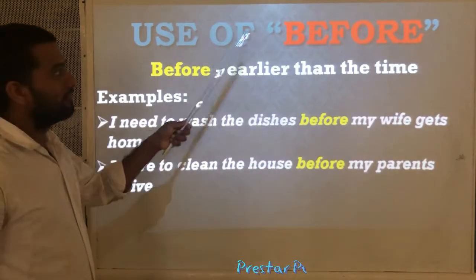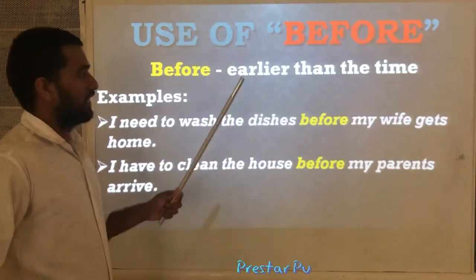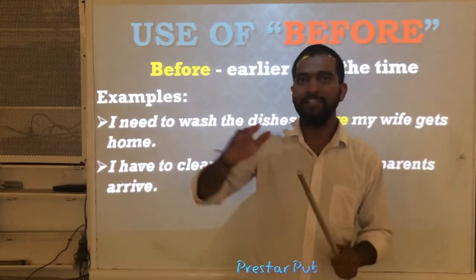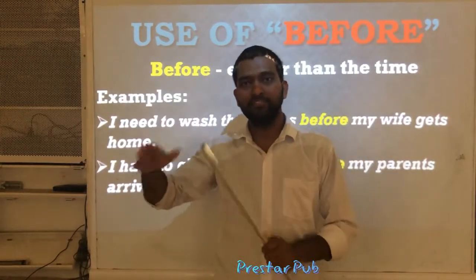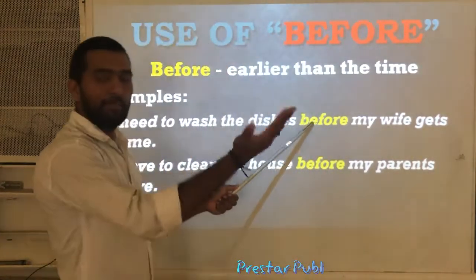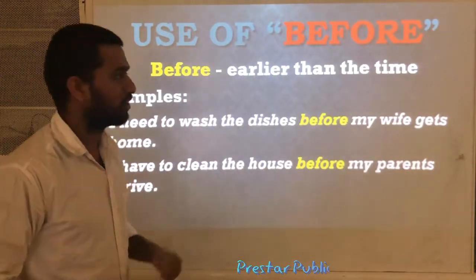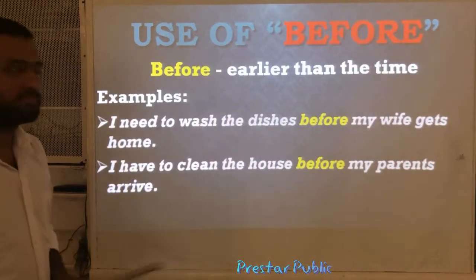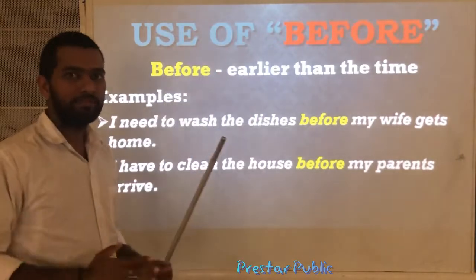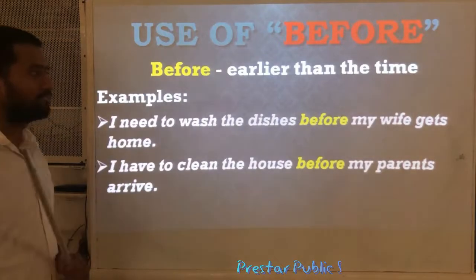Second one, use of before. How is before used in a sentence? See, before is quite opposite to after. After is used to indicate actions which are to be done in future, like बाद में. And before, एक action के पहले और एक action करना है, in this situation we use before. See now. Before is used earlier than the time. After is used later than the time. Before is used earlier than the time. See examples.